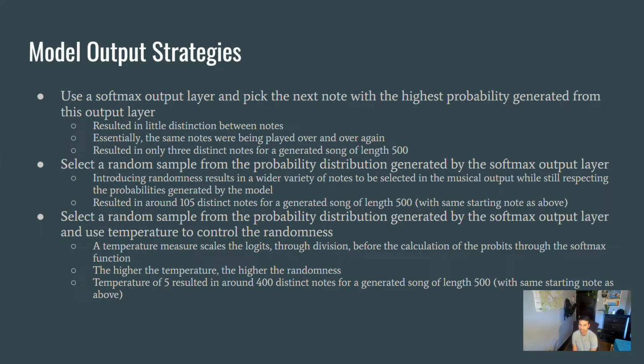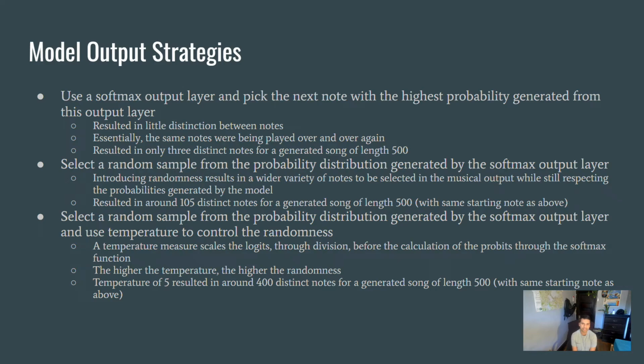So obviously accuracy is important to see to make sure that our model is performing well, but what we were mostly concerned with was what our actual generated music looked like. When we first started off with the softmax output layer, we were trying to pick the next note with the highest probability generated from this output layer, so the maximum probability. But what ended up happening is there was little distinction between the notes. There were like 2 or 3 notes being played over and over again, and we were trying to produce actual music with a beat and melody, and this was not fulfilling that criteria.